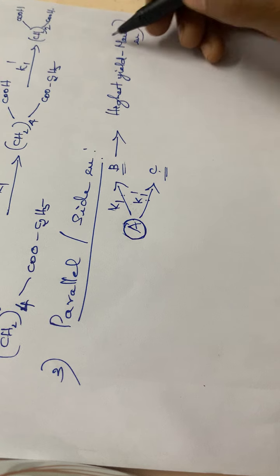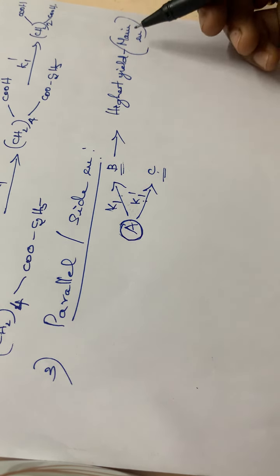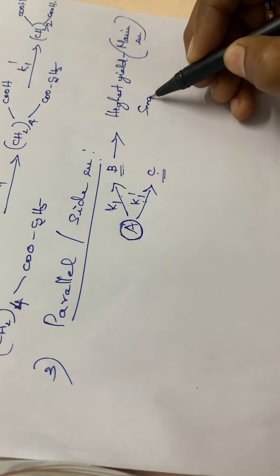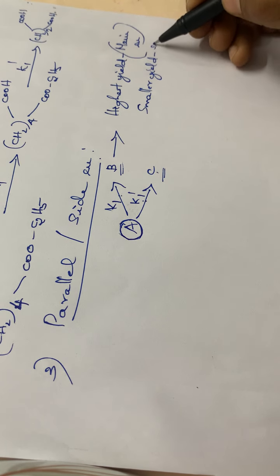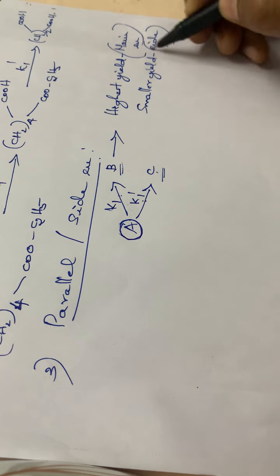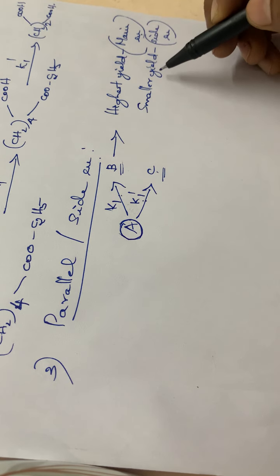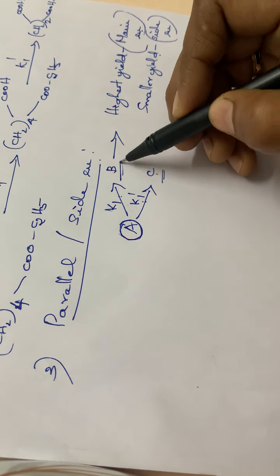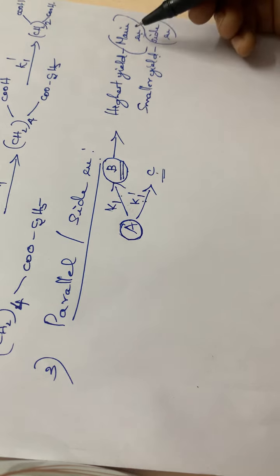Through whichever step we are getting the highest yield, we call it the main reaction, and for the smaller yield we call it the sub reaction, or side reaction. The highest yield is called the main reaction, and the smaller yield is called the side reaction.